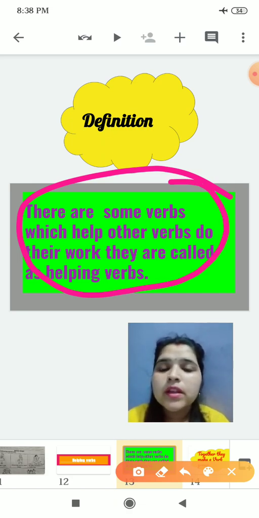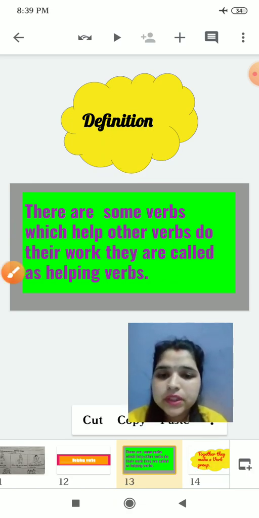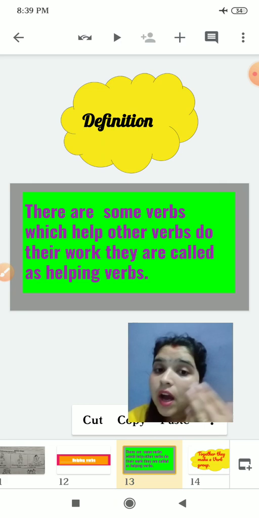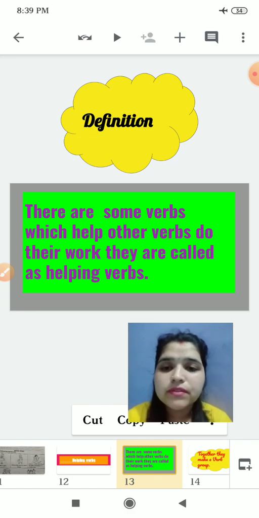Repeat after me: there are some verbs which help other verbs. It is like when we help other people. The definition itself says helping, it means one verb is helping the other verb in their work. So they are called helping verbs.